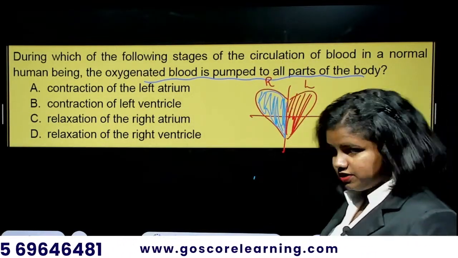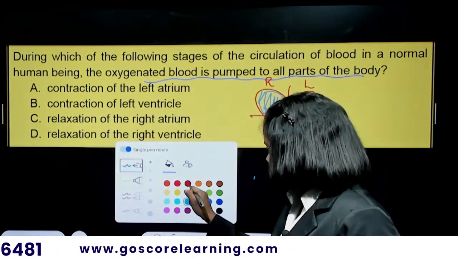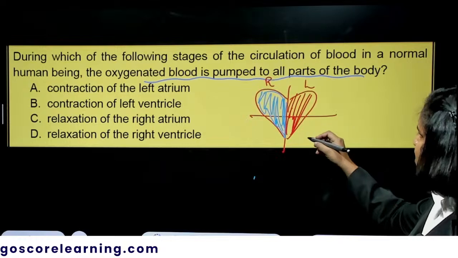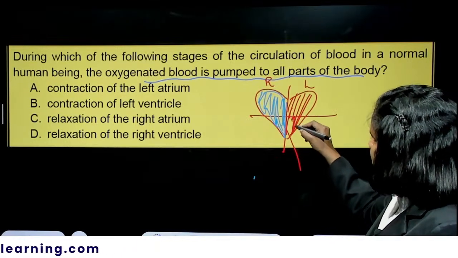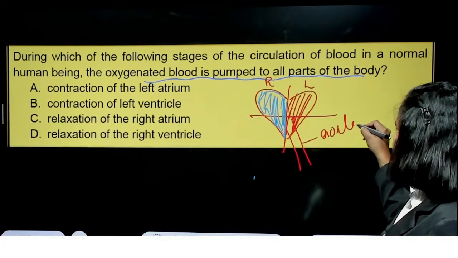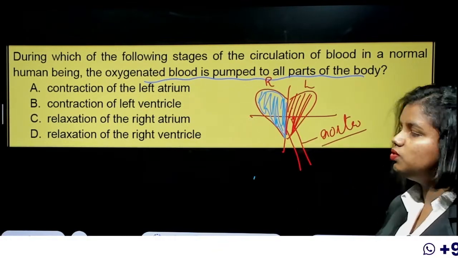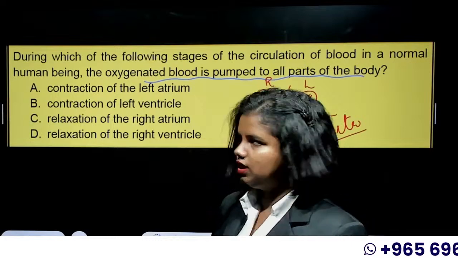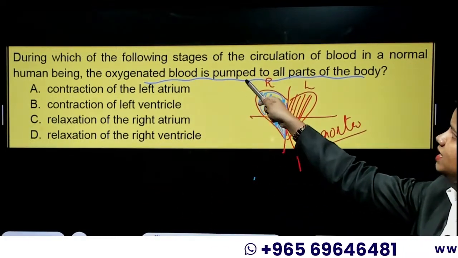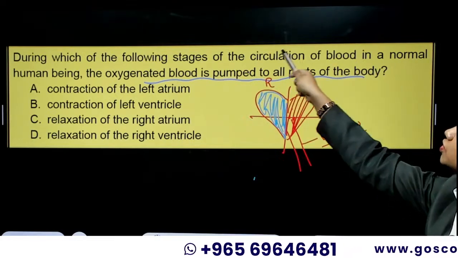From the left side of the heart, where the oxygenated blood is available, the major artery, that is the aorta, would take this oxygenated blood to different parts of the body, right? So the question is, the oxygenated blood is pumped to all parts of the body.